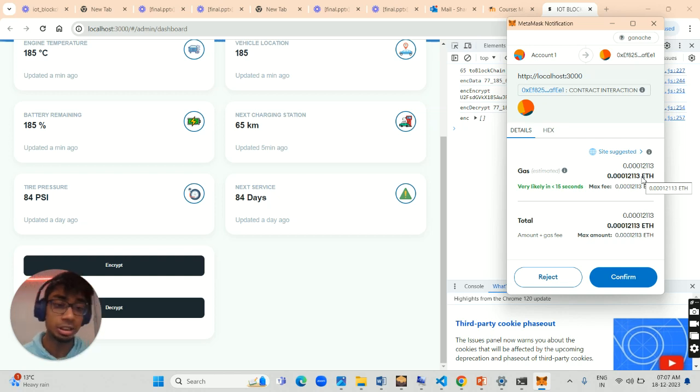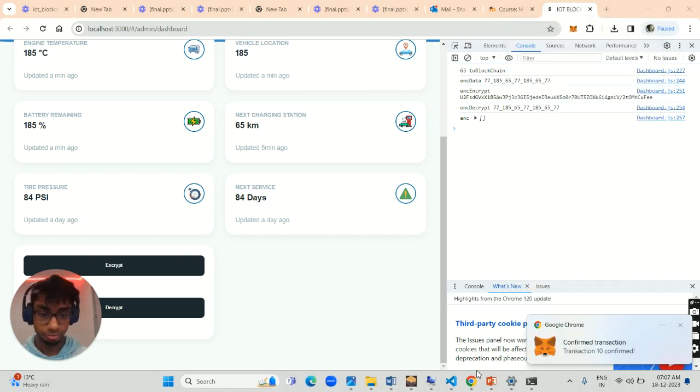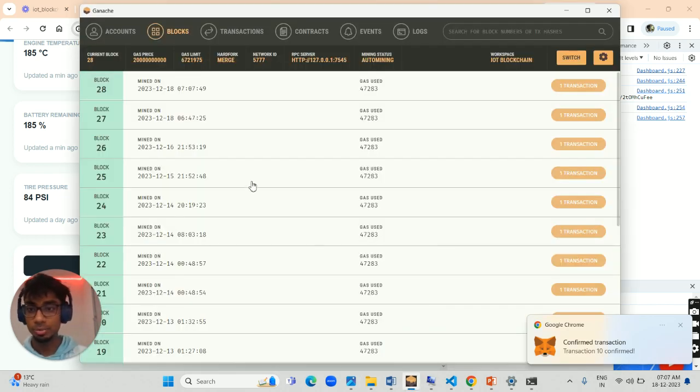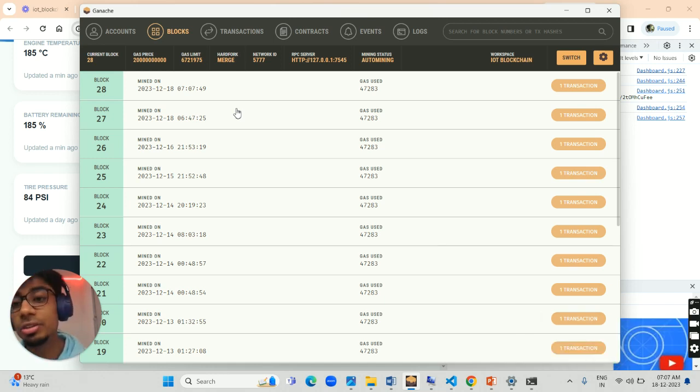So we give a confirmation here. We see transaction confirm, and we go to the Ganache platform, and we see that the data is being stored at 77 in this block number 28.